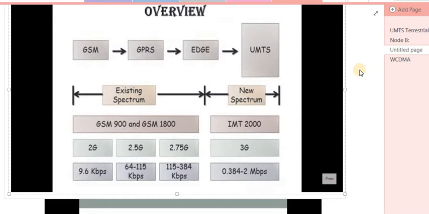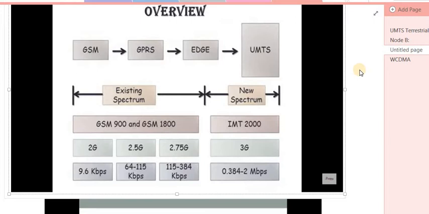So first the GSM was introduced, then the spectrum it used, and that is called GSM 900 and GSM 1800. As you have seen in the lecture which is uploaded by me, GSM uses two types of frequency. The first one is 900 and the second one is 1800, and according to its frequency the uplink and the downlink channel was divided for each frequency. So this is called the spectrum, means it uses 900 and 1800 spectrum frequency in order to provide the services to the user.